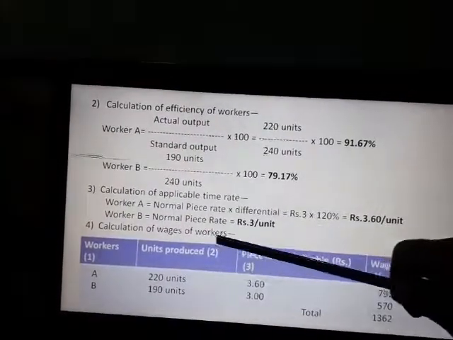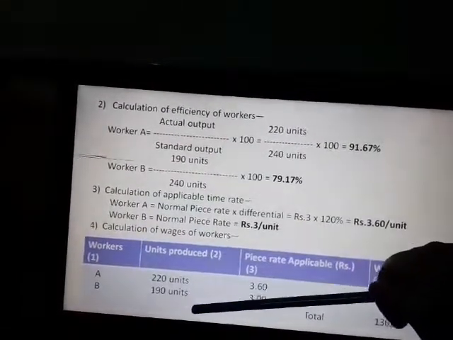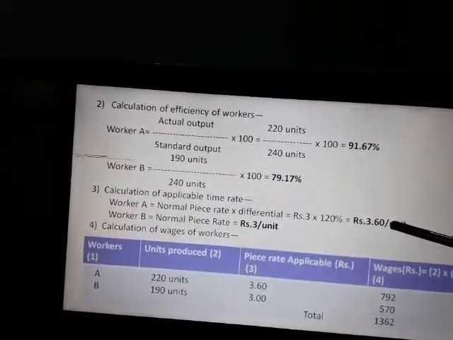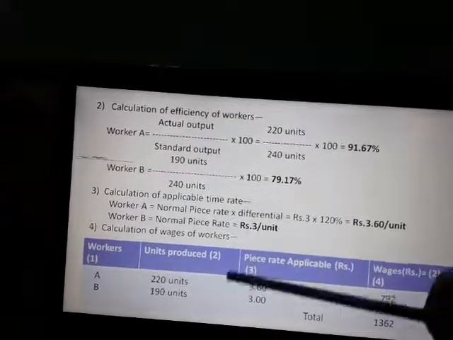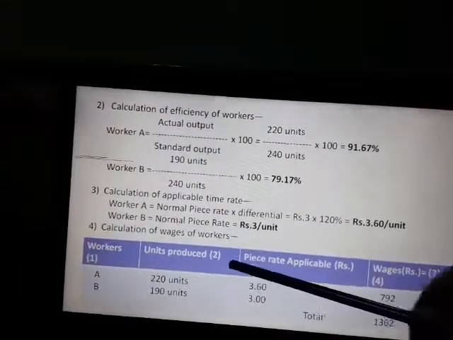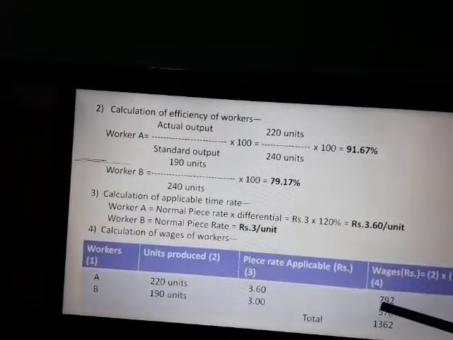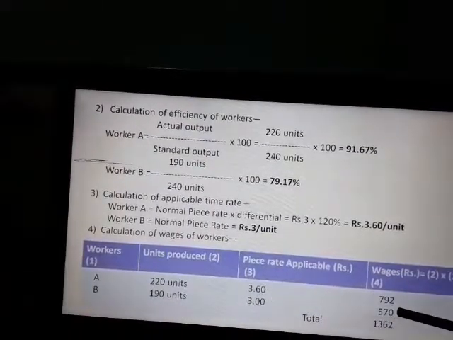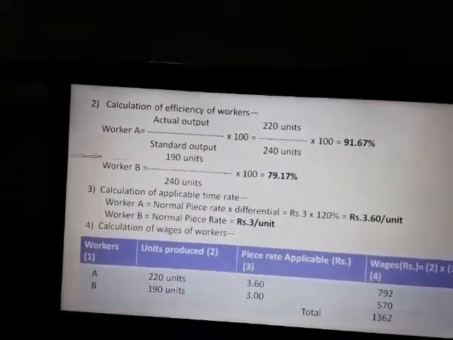Now calculation of wages of workers A and B. Units produced by them as given in the problem: 220 units, 190 units. Piece rate applicable as we have calculated in point 3: 3.60 per unit in case of A, rupees 3 in case of B. Wages are calculated by multiplying column 2 and column 3, that is 220 units into 3.60, 792 rupees, and in case of B, 190 units into rupees 3, 570. Total 1362, the amount of wages payable to both the workers. So today up to this, please see our